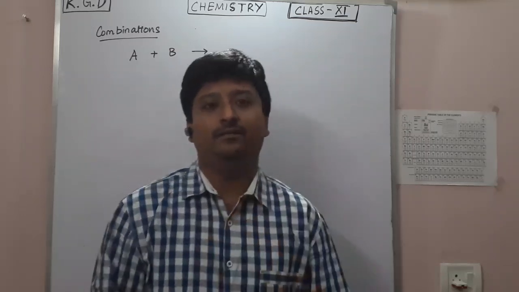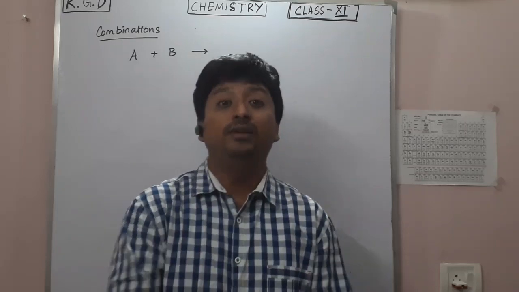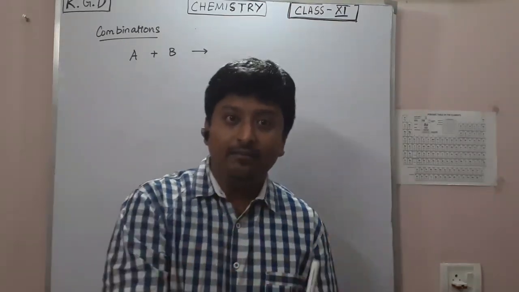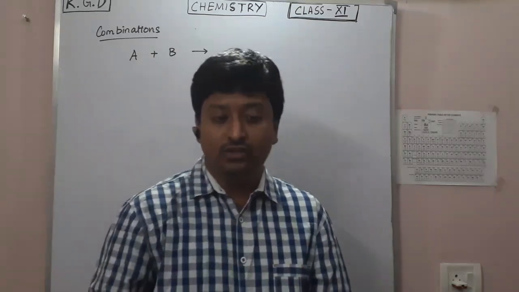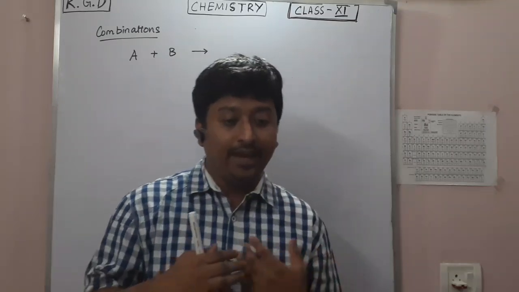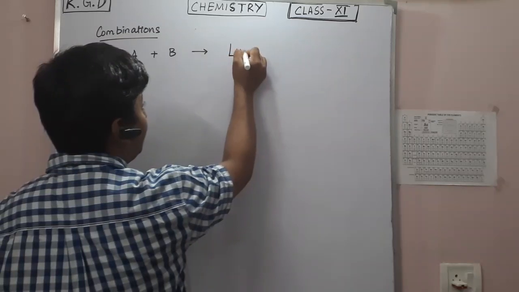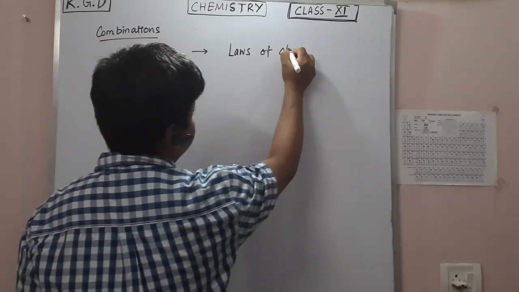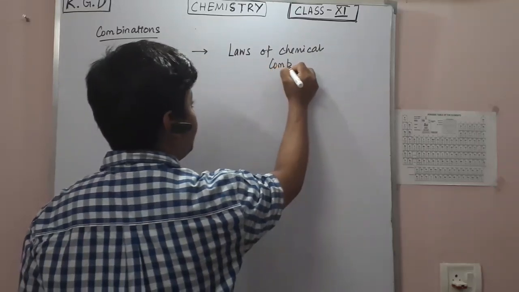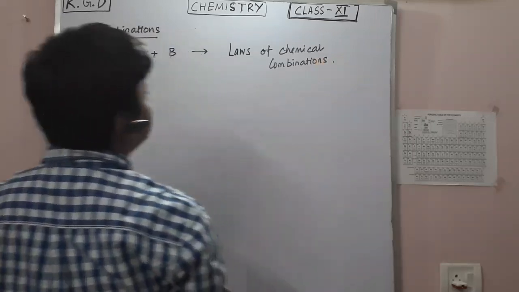These experiments they performed, and based on these experiments, they made some combination laws. Now they stated that elements follow these combination laws to perform the chemical process. And these laws are called the laws of chemical combination.